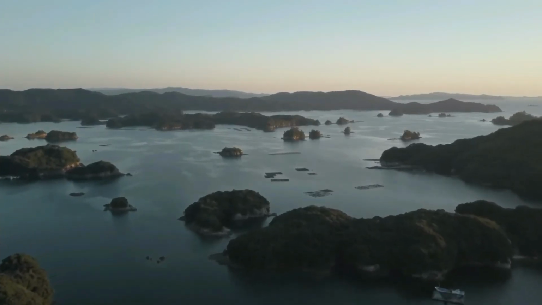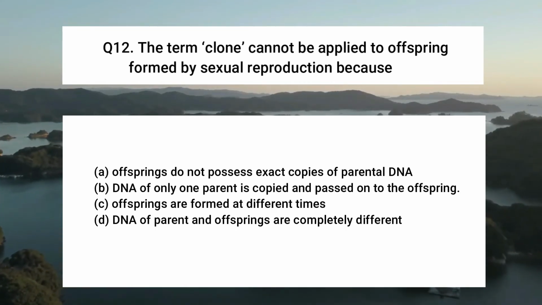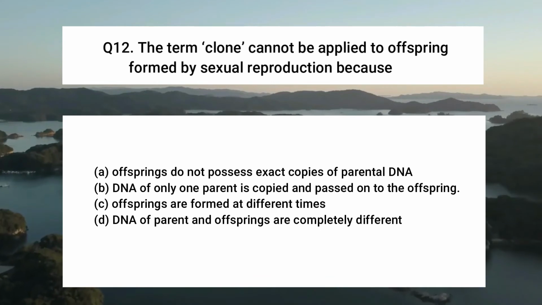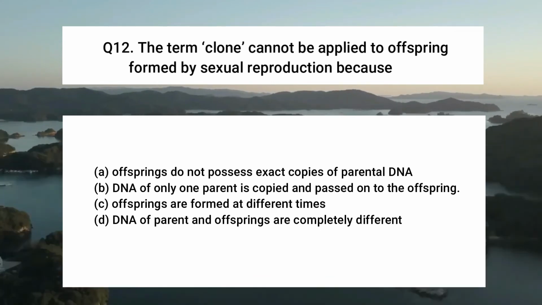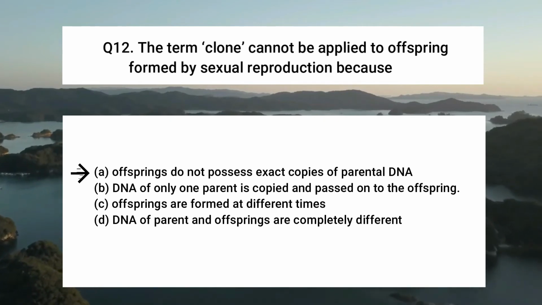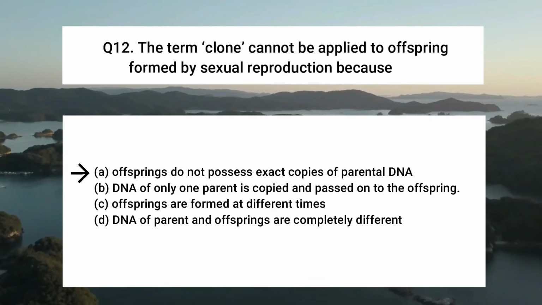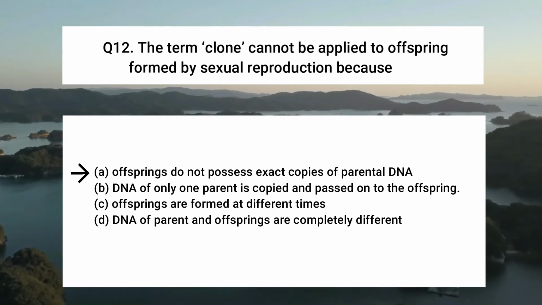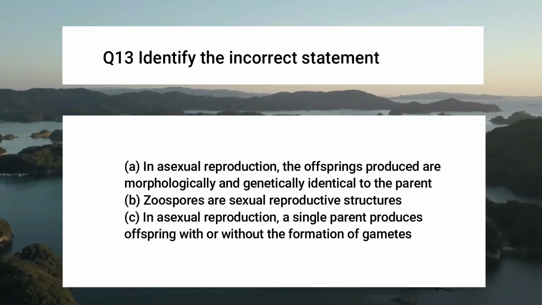Question number 12. The term clone cannot be applied to offspring formed by sexual reproduction because, the right option is A. Offspring do not possess exact copies of parental DNA. Now question number 13.